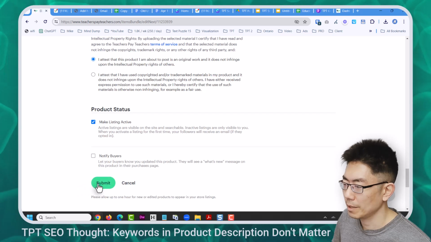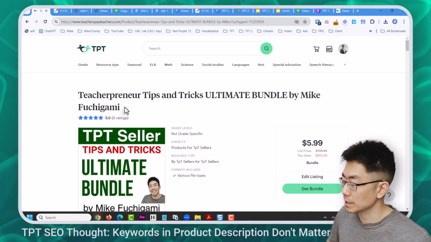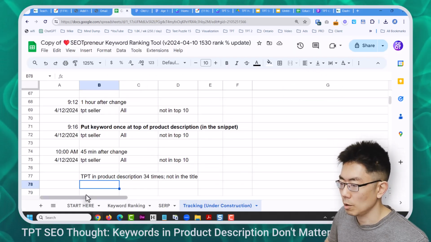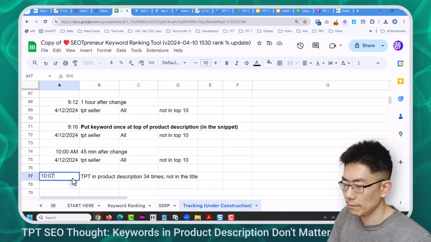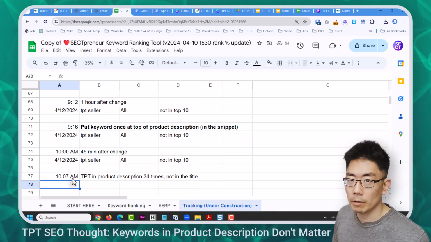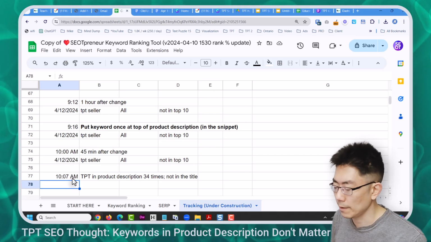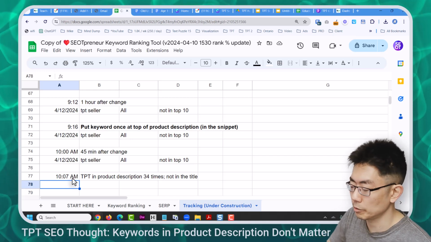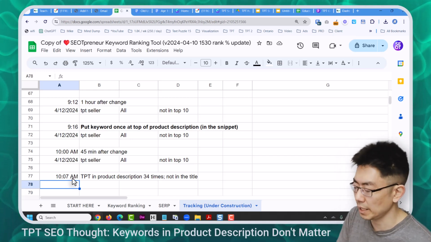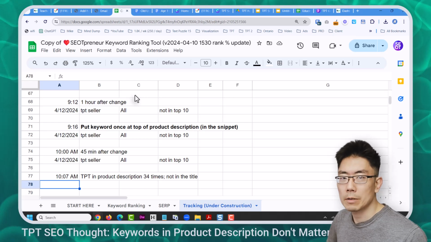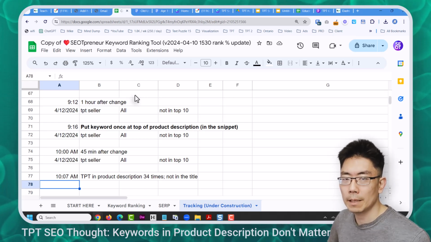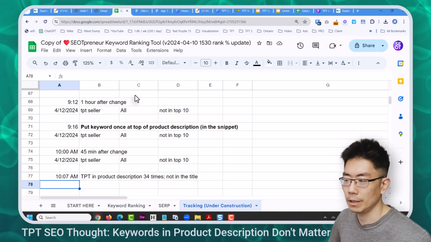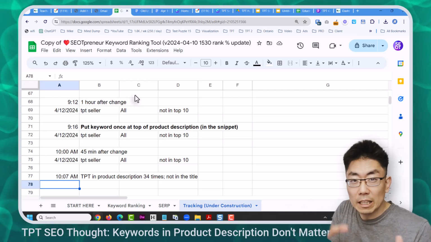Let's update this product. I don't have TPT or seller in the top title, but I have TPT 34 times in the product description. So right now it is 10:07 a.m. I don't expect it to be there right now because in previous experiments when I've done this, it takes about 15 or 30 minutes to show up in the search results for a change in the title to change the position. Maybe in the past when I thought I was adding keywords and it was the keywords that was bumping it up, maybe what was bumping it up was just activity that was updating the product and therefore it was ranking higher. Man, so many little pieces to the puzzle.